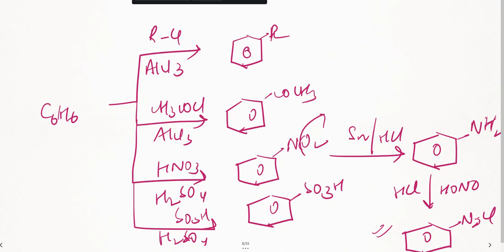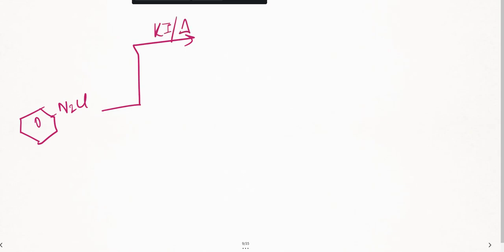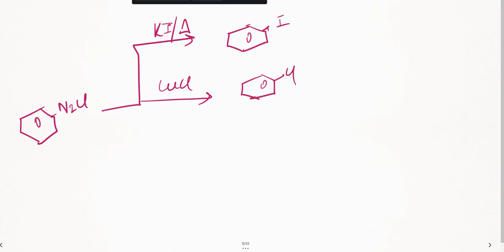Let us take it further. How can we convert BDC? So further, on the next page, let us see your BDC, the benzene diazonium chloride, the N2Cl part. We very well know this can be converted further. Suppose I'm introducing KI, potassium iodide, and heating it, it's going to form iodobenzene. Suppose you are introducing copper chloride, it's going to form chlorobenzene. Same thing if you are introducing copper bromide, it's going to form bromobenzene.